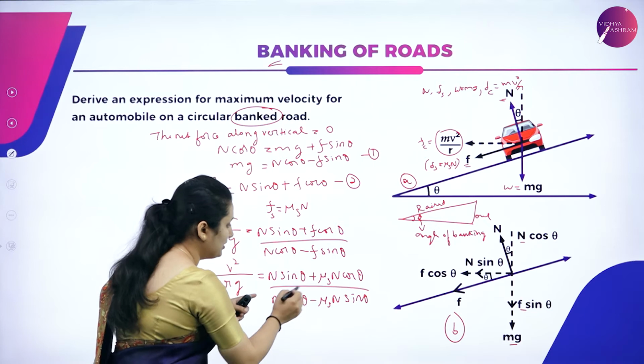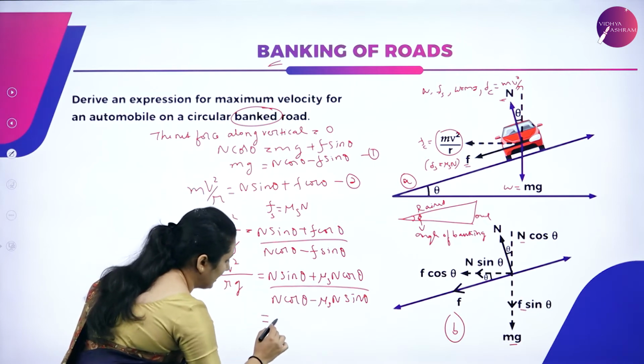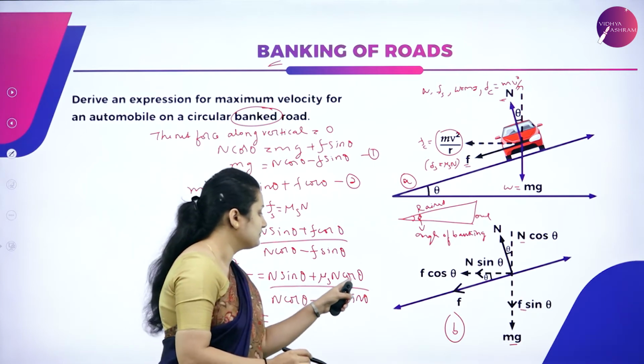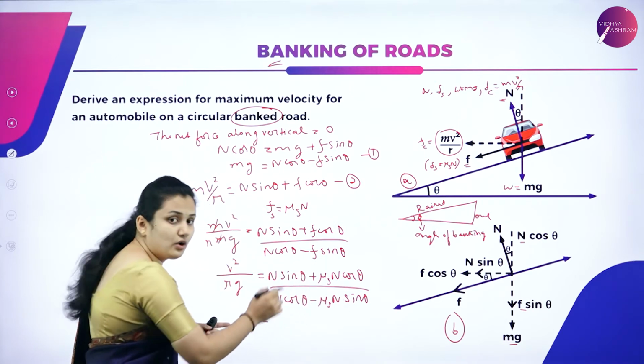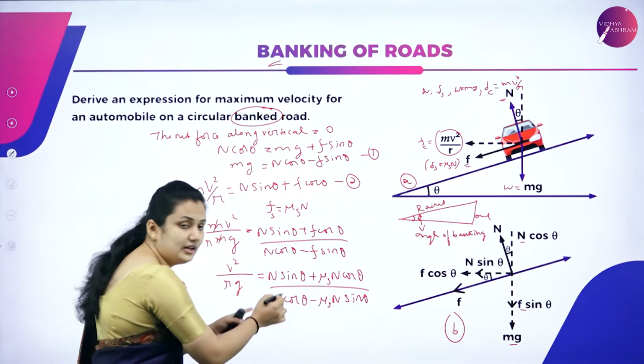You have n common, take out the n and divide each term by cos theta. Divide these by cos theta, take out n which is common in all the terms.